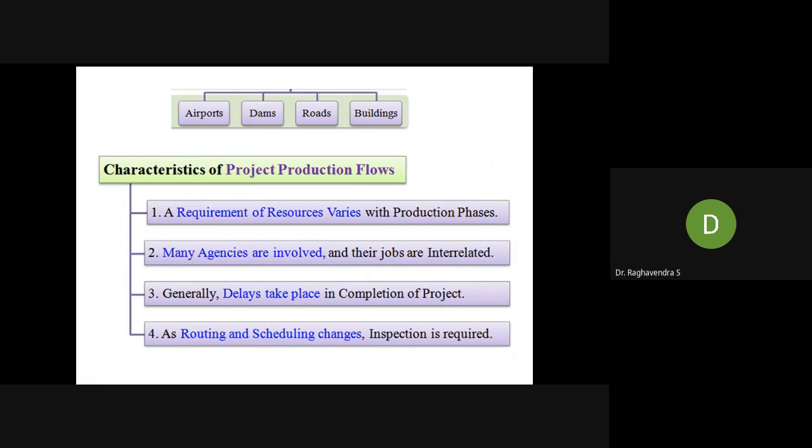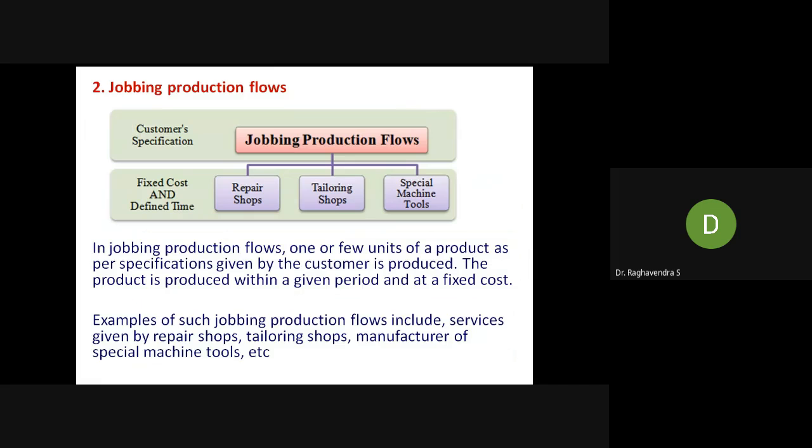Generally, delay takes place in the completion. Whenever you take any big project as an example, it will not get completed in the estimated time. There will be delay in the process. Routing and scheduling changes, and inspection is required. Of course, since it is a huge, single and complex one, quality inspection is also required for this.